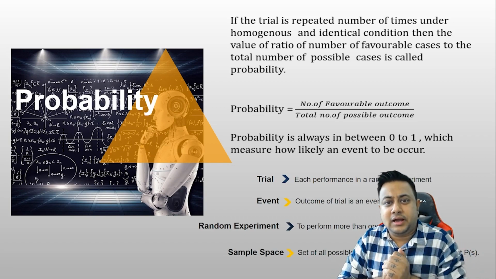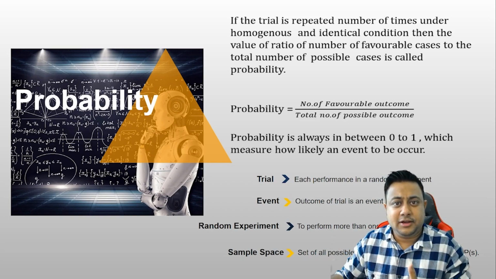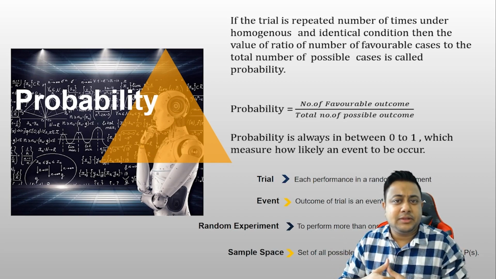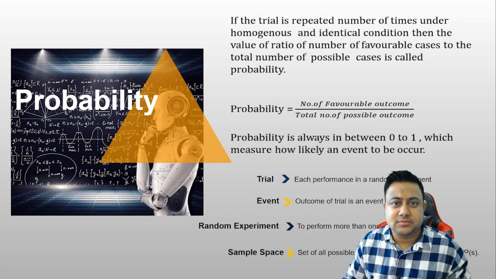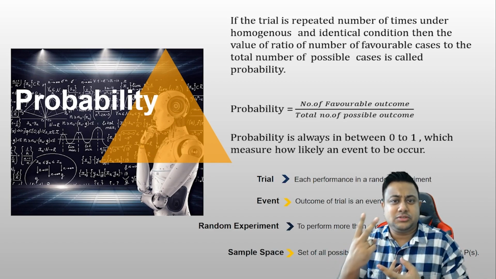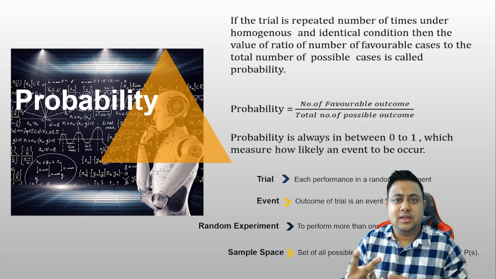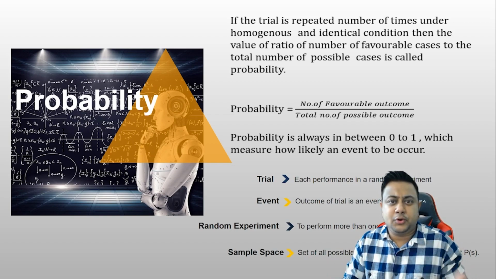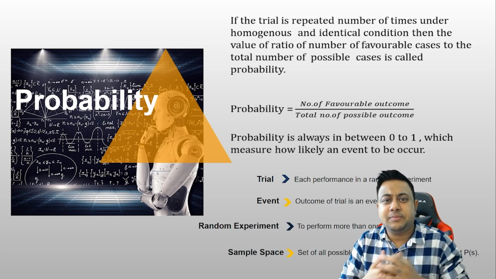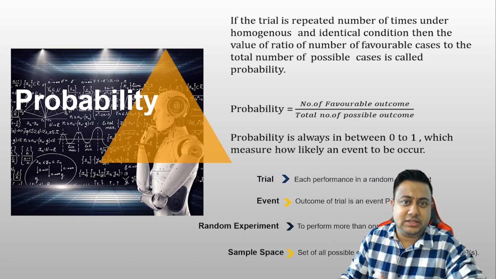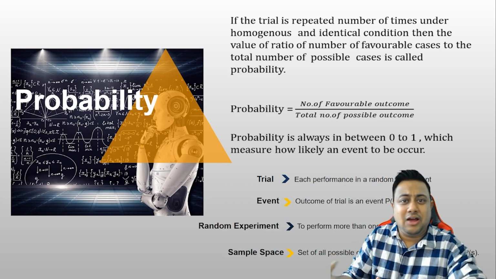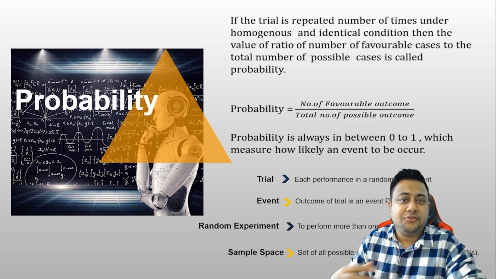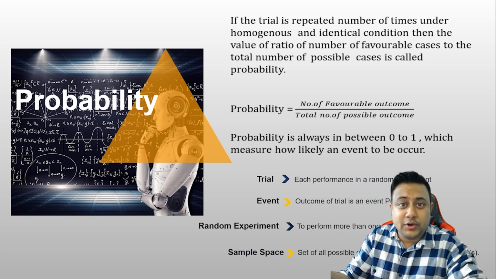If somebody asks you what is the probability of getting heads, that means what are the chances of getting heads. If there are two possible outcomes, heads and tails, the chance for heads is going to be 1 divided by 2, which is 0.5. That means there is a 50% chance that the coin will land heads, and vice versa, a 50% chance for the coin to be tails. Simple.